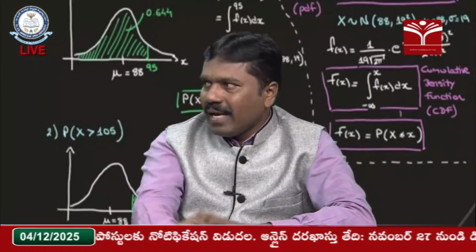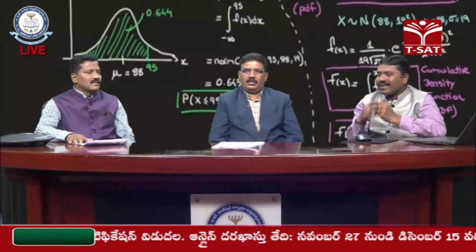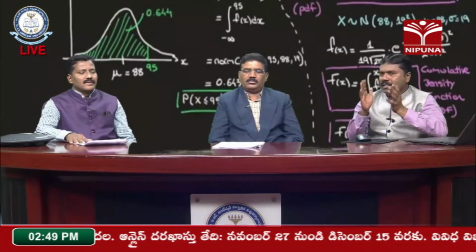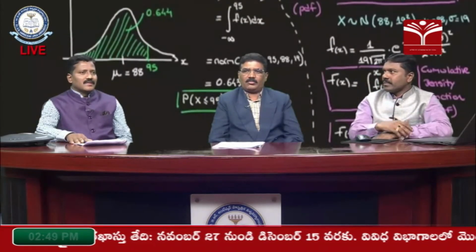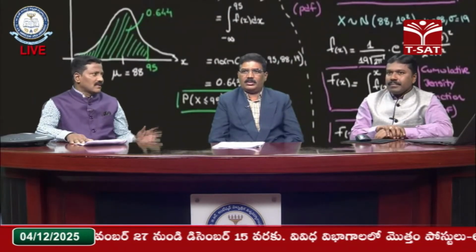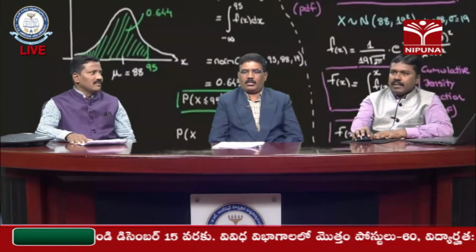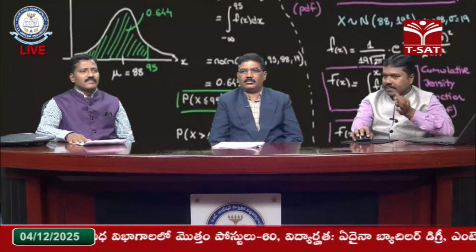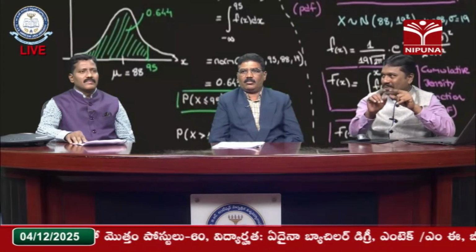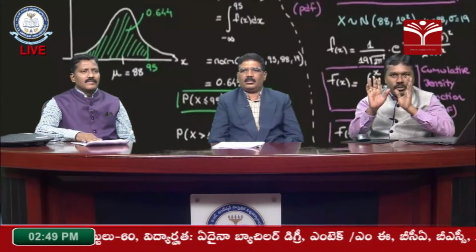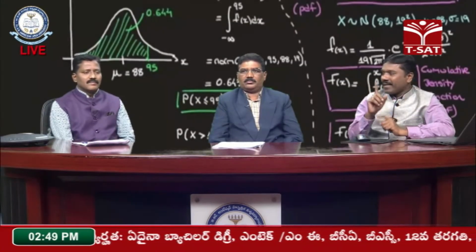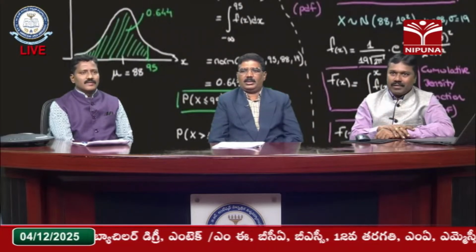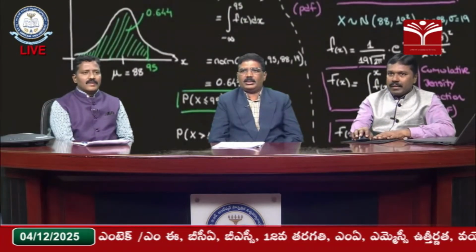A student needs to understand and always remember these two parameters. These are nothing but statistical measures of central tendency and dispersion. The mean is mu. She is asking a very good question, because we always try to remember these things. At the very beginning I gave a note also: a student should remember these two parameters. So mean and variance play a vital role. Very good question. Now let us continue with another problem.